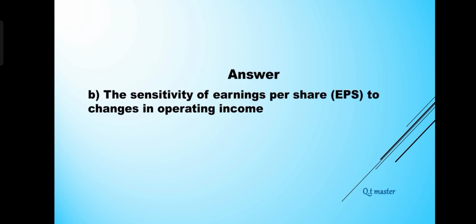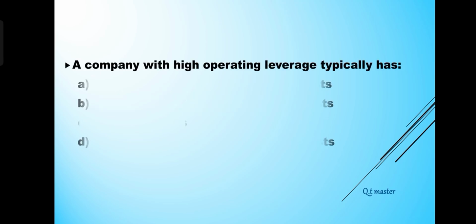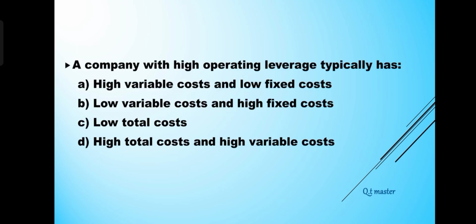A company with high operating leverage typically has A. High variable costs and low fixed costs. B. Low variable costs and high fixed costs. C. Low total costs. D. High total costs and high variable costs. Answer: B. Low variable costs and high fixed costs.